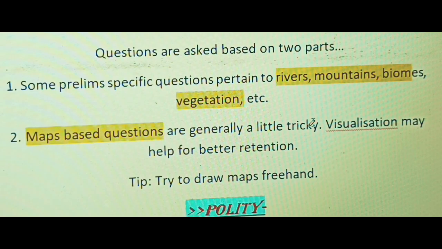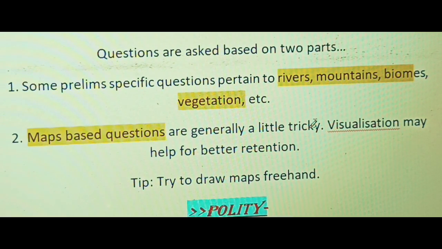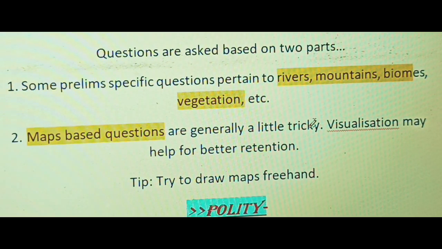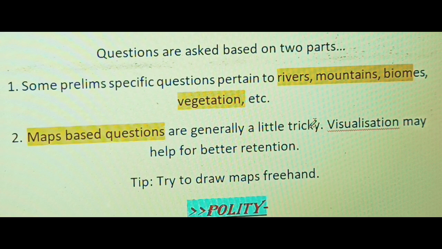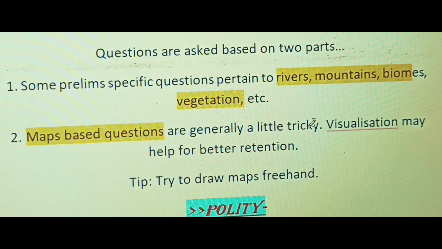And if that location is handy to you, then definitely its border areas, whatever flora and fauna it has, and what are the most important key points regarding that location, you must be aware of that. UPSC at least expects that from you, so you must know it well.